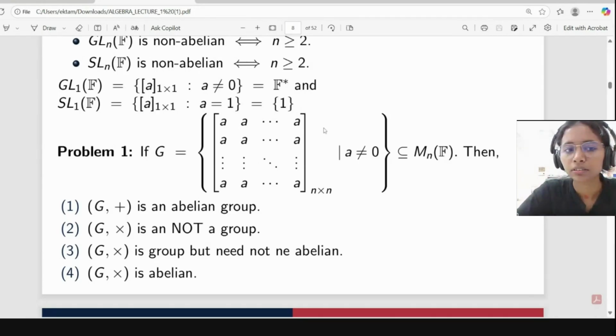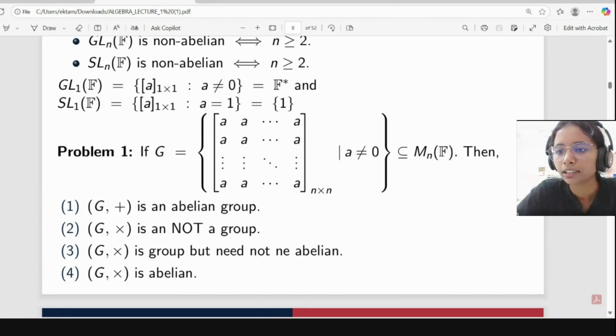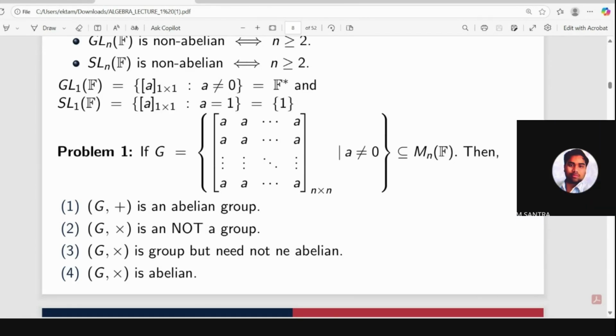For how, its determinant will be equal to 0.